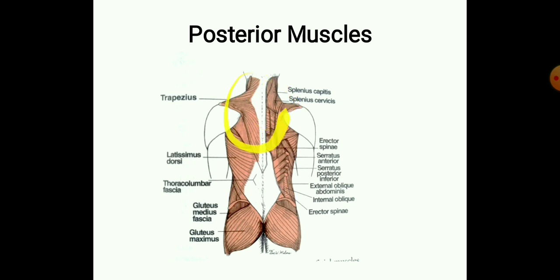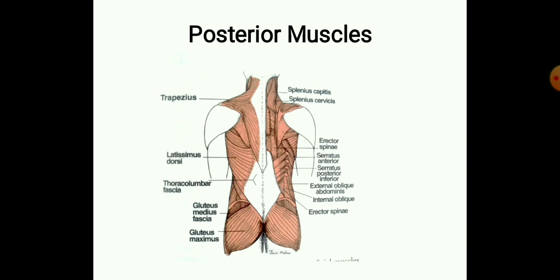To make it much easier, we can divide the posterior muscles into posterior superficial muscles and posterior deep muscles. The posterior superficial muscles are the muscles which are most superficial, placed immediately below our skin. The deep ones are mainly surrounding our vertebral column.